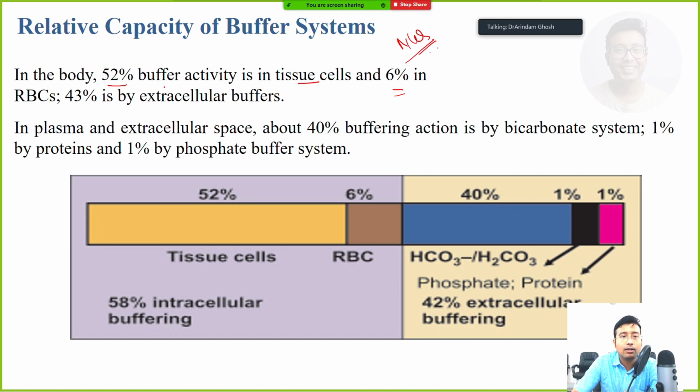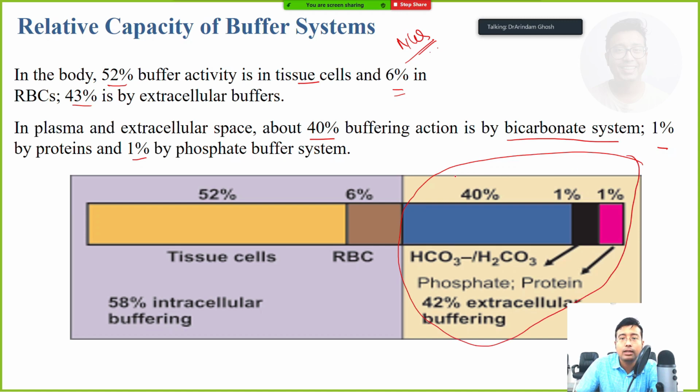So see, 43% is by extracellular buffer, and inside plasma is the extracellular space. What is happening there? 40% of buffering action is done by the bicarbonate system, as I told you, the majority, and 1% is done by protein and 1% by the phosphate buffer system. Understood? So outside the cell, the majority is bicarbonate buffer.